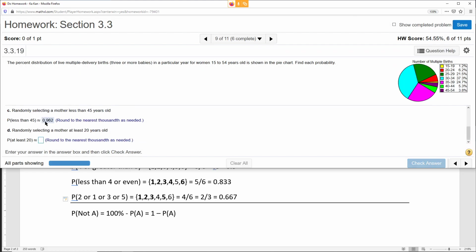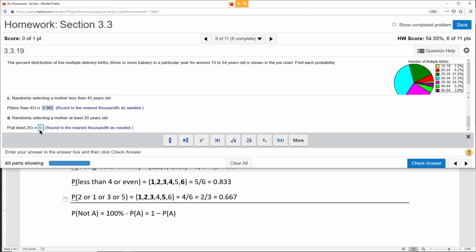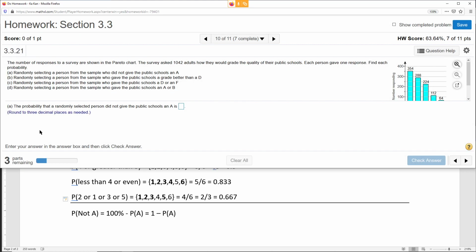So basically 1 minus that. At least 20, what does that mean? Well, 20 starts from here, 6.2%. At least 20 means from here all the way to the top, so you are excluding the 1.2%. So there will be 0.988. There you go.